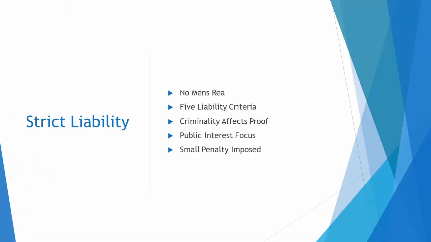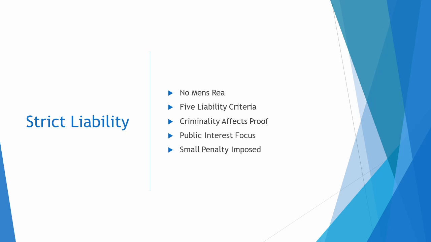Adomako. Strict liability crimes are crimes that require no proof of mens rea. There are 5 criteria that are used to establish strict liability. The first criterion is to presume that mens rea is required for the crime, as shown in Sweet v Parsley.